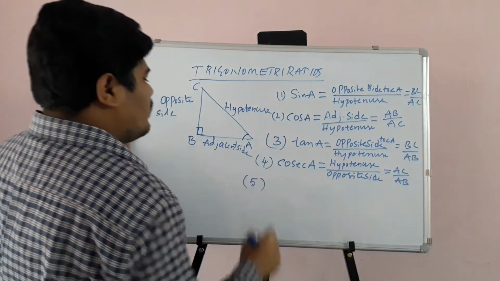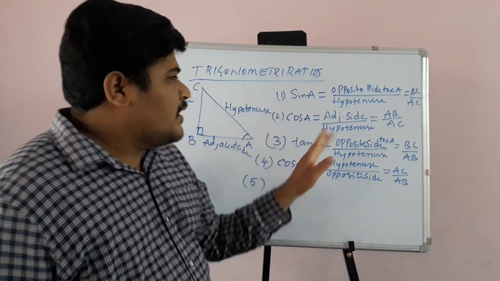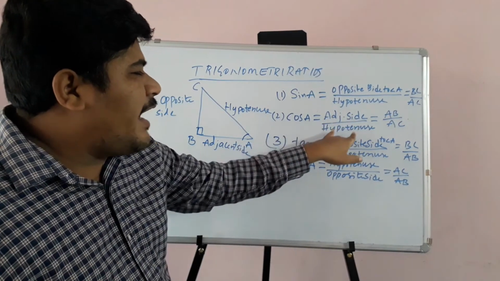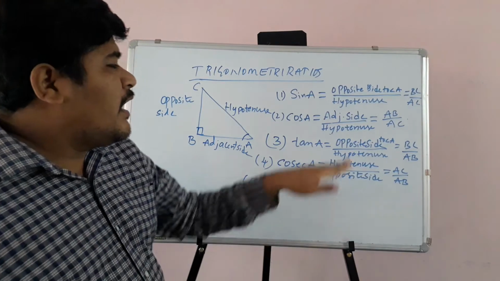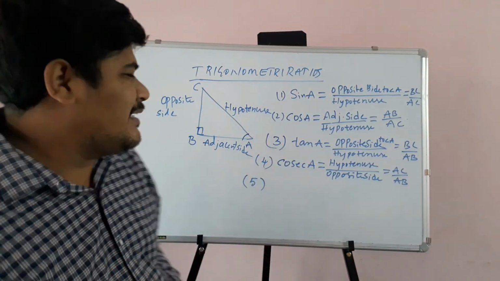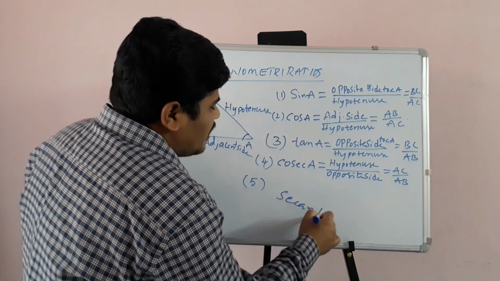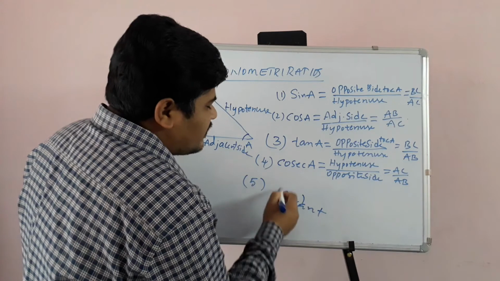Now the reciprocal of cos. This is adjacent side by hypotenuse, and the reciprocal is hypotenuse to adjacent side. That is called secant A. The short form of secant is sec.